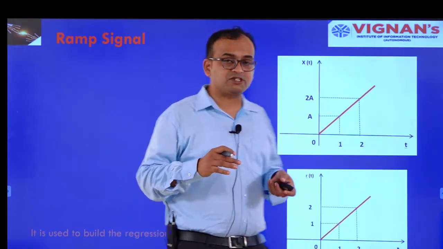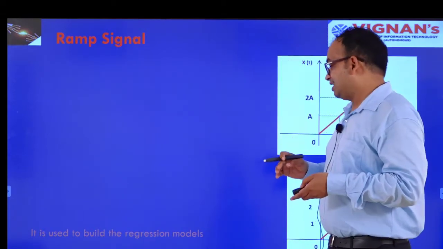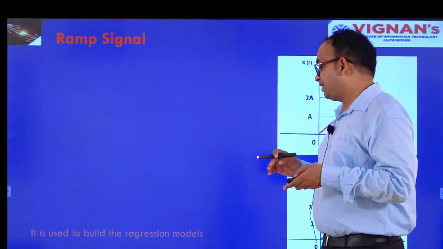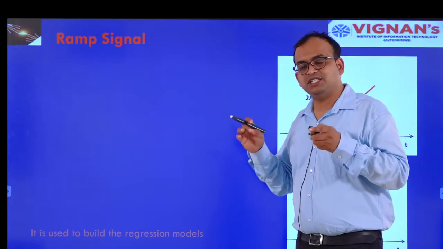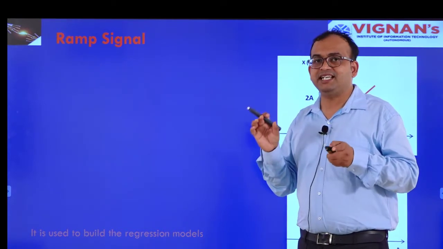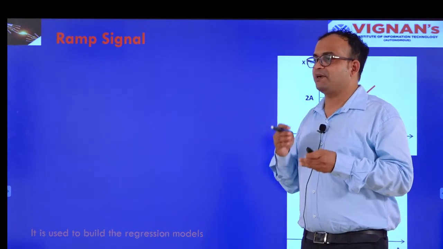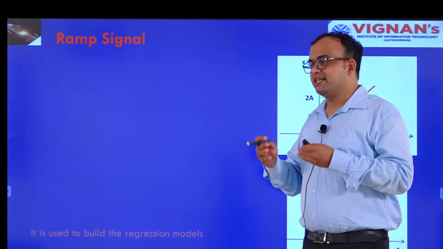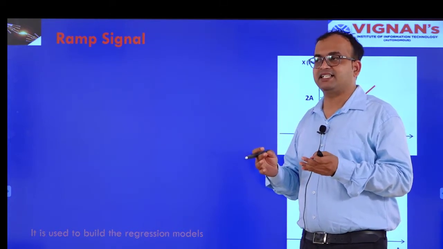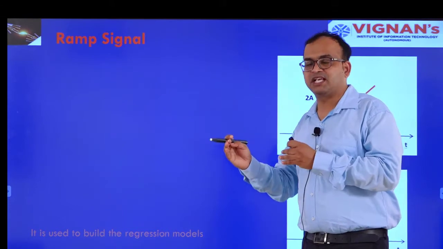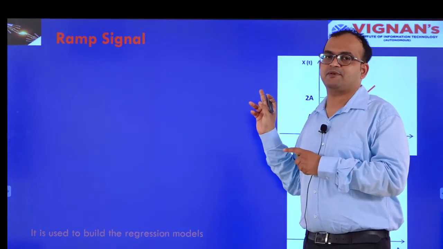So the ramp signal is also a very important signal, because these signals are used to build the regression models. Without these signals, what happens? We cannot build regression models. We know that some financial problem will be there. So in every case where a regression model will be used, at that time we will think about this type of signal.